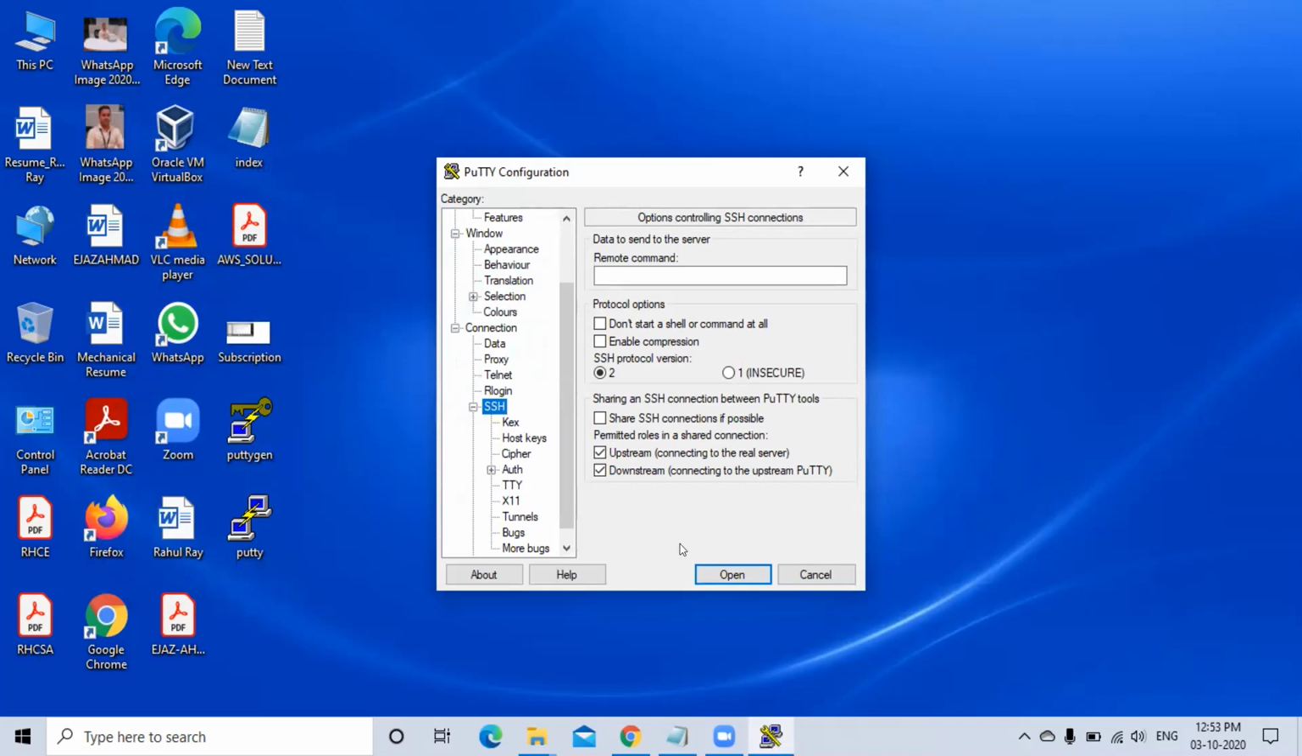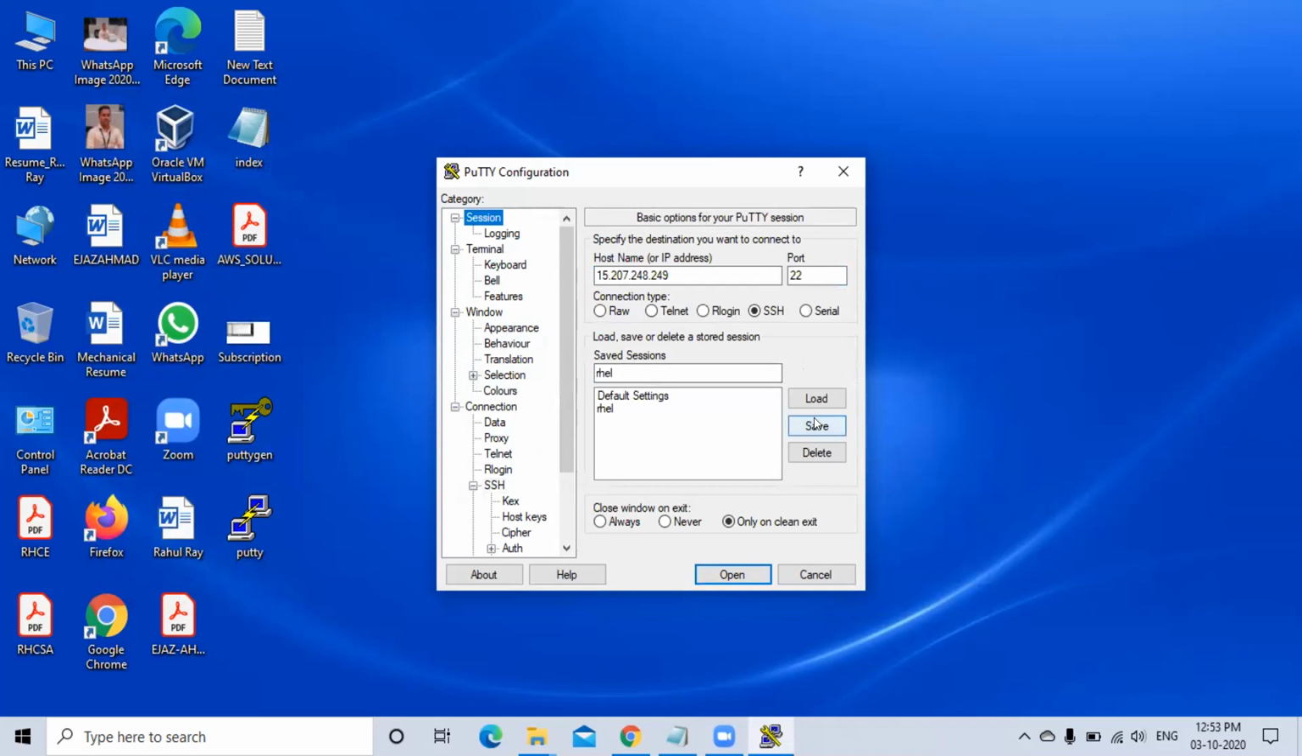You have remote command written, no? Don't click anything. Go to the top. Remote command, type there: sudo su hyphen. Now you go up, scroll bar, click on session. Don't do anything. Click on save. Save. Done. Now you click on open.